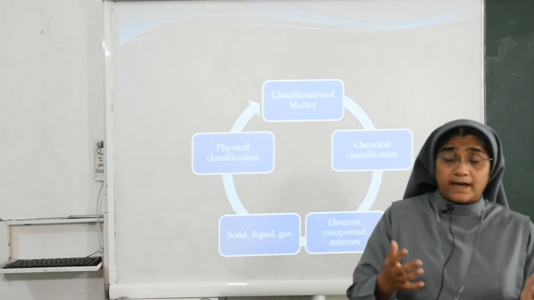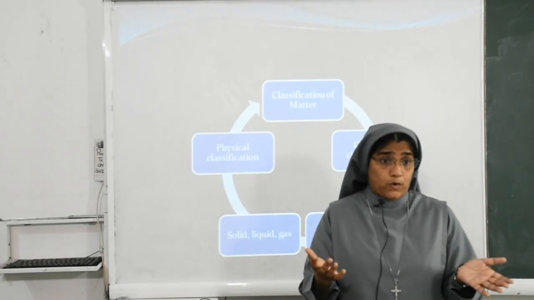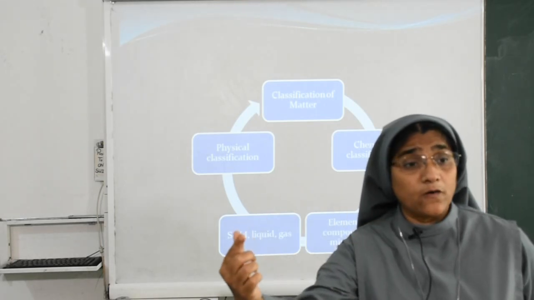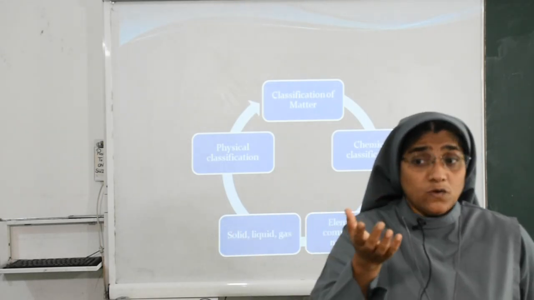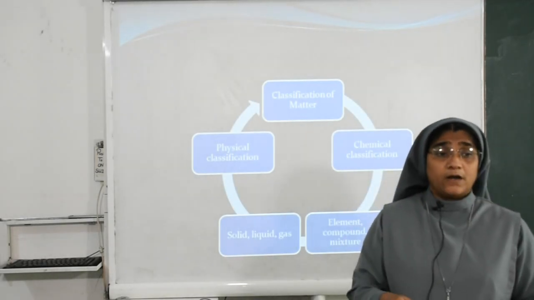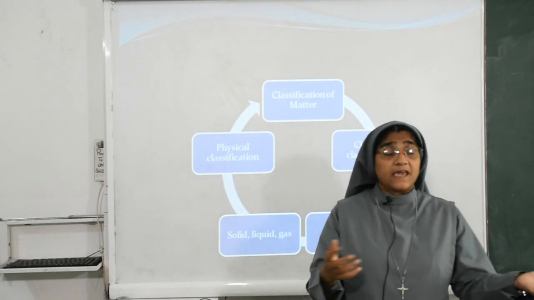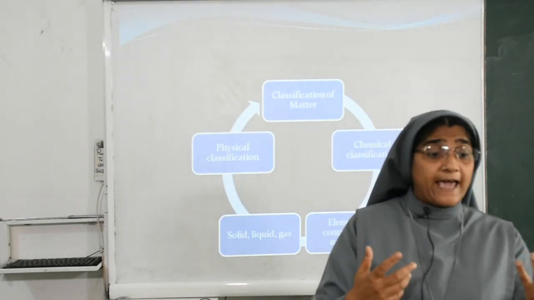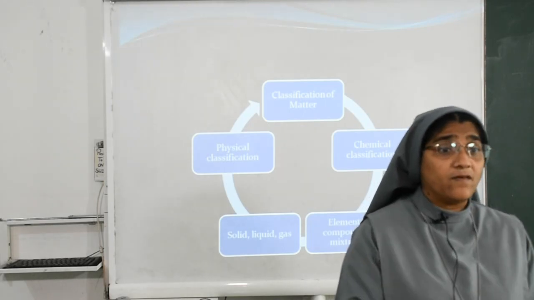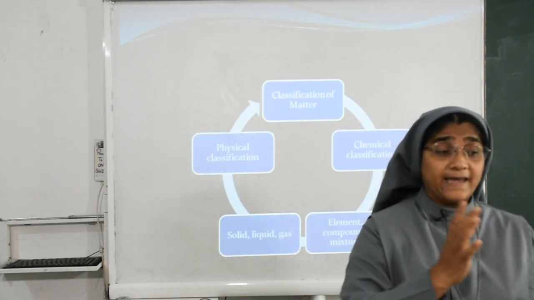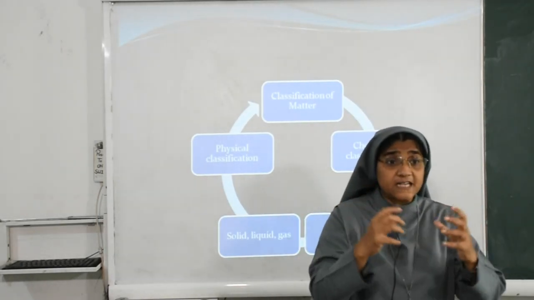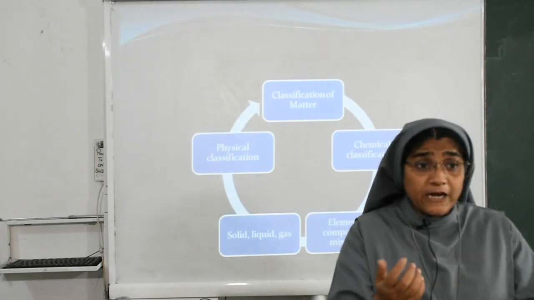Example, H2O. 2 molecules of hydrogen react with 1 molecule of oxygen and give a new substance, that is water. So that is reactivity. Now, ability to rust: when we expose an iron piece, it gets rusted. Why? Because iron reacts with the oxygen present in the atmosphere. So it forms iron oxide.